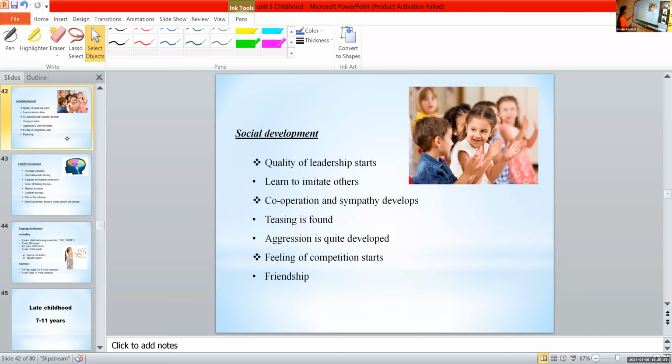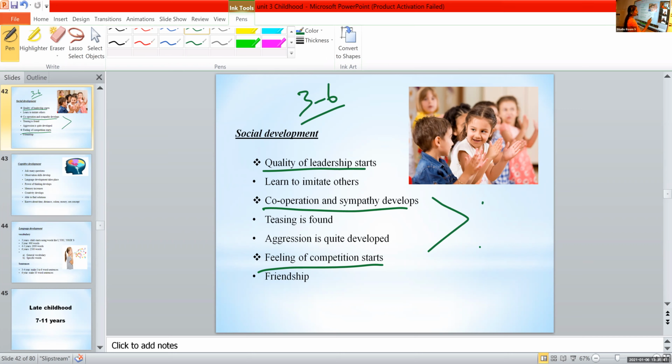Okay, so these are the certain milestones of a child from 3 to 6 years, their social development. Okay, so copy the points. The quality of leadership starts, cooperation and sympathy develop, feeling of competition starts. All these are mainly with the help of play. Is it right?